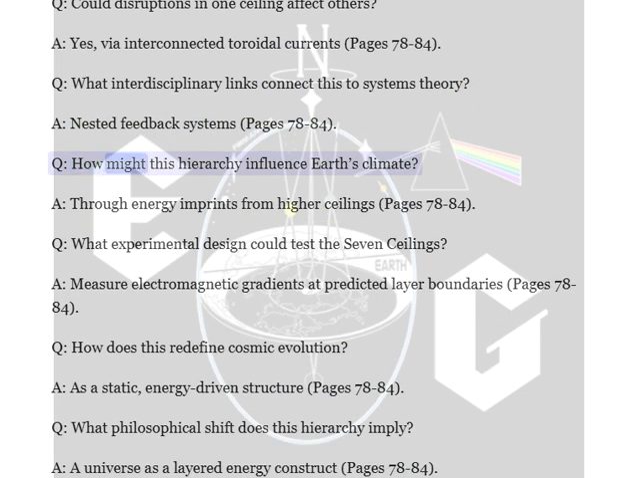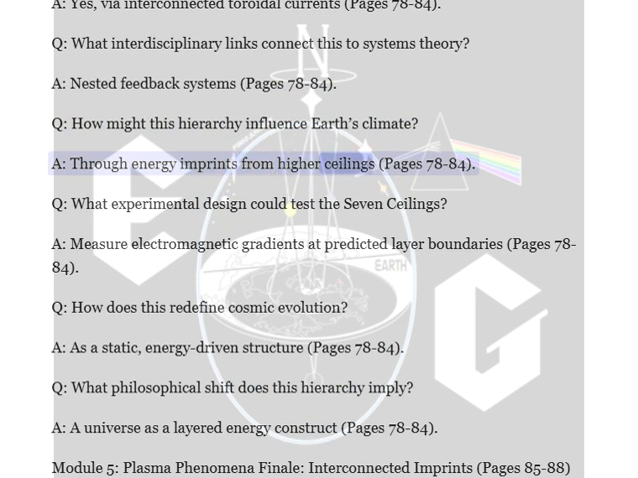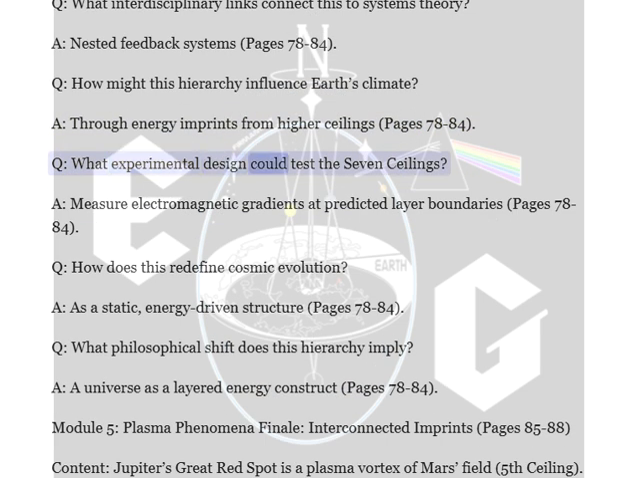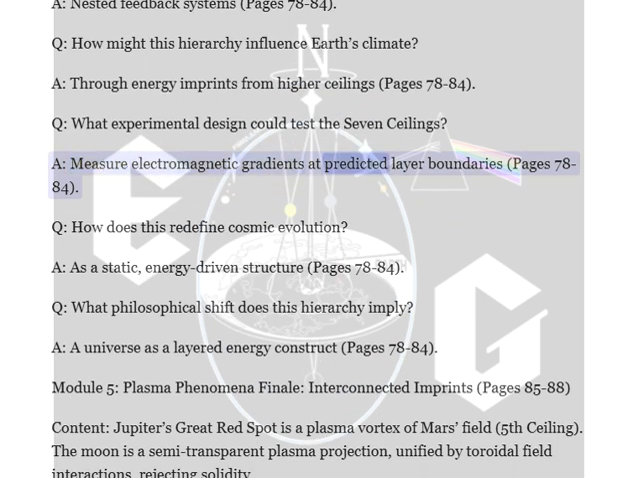Q. How might this hierarchy influence Earth's climate? A. Through energy imprints from higher ceilings, pages 78 to 84. Q. What experimental design could test the 7 ceilings? A. Measure electromagnetic gradients at predicted layer boundaries, pages 78 to 84.